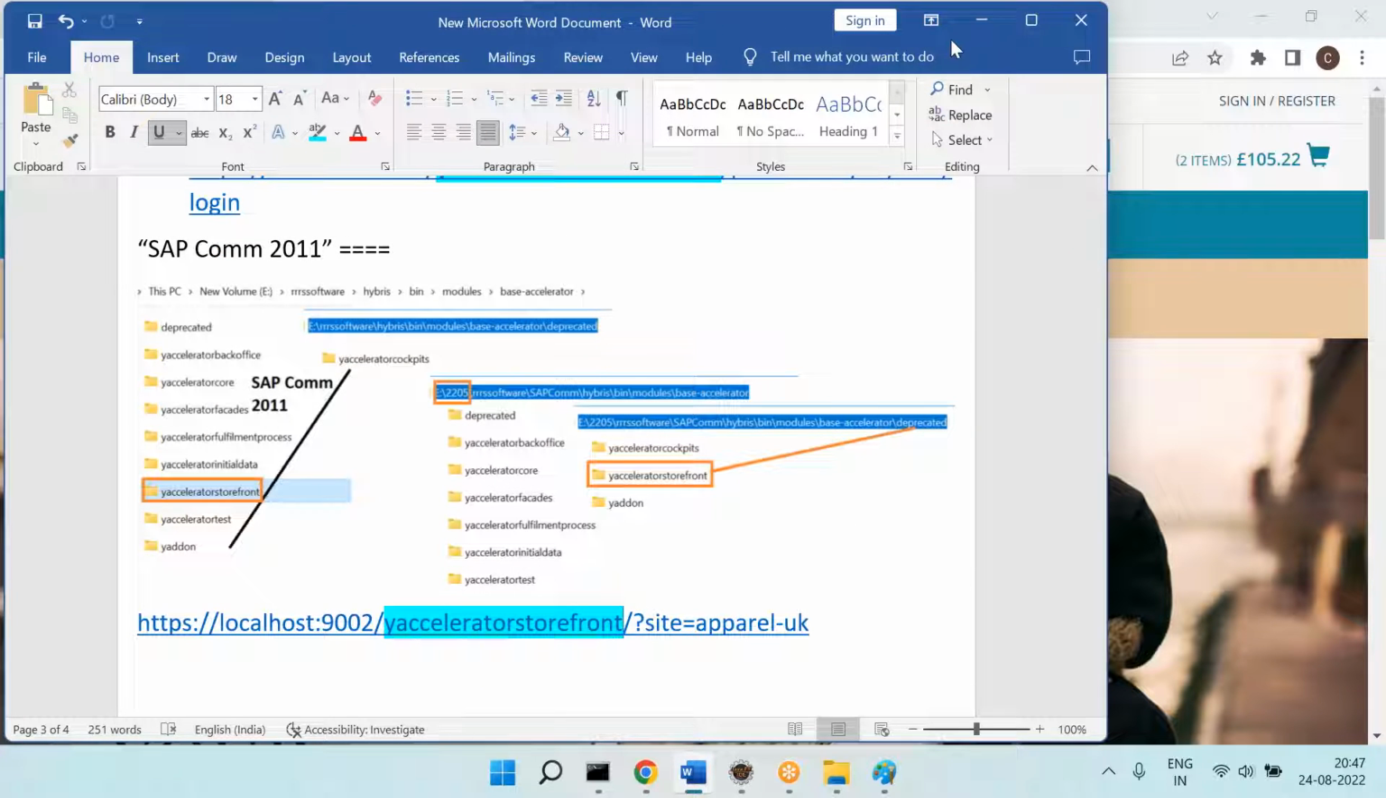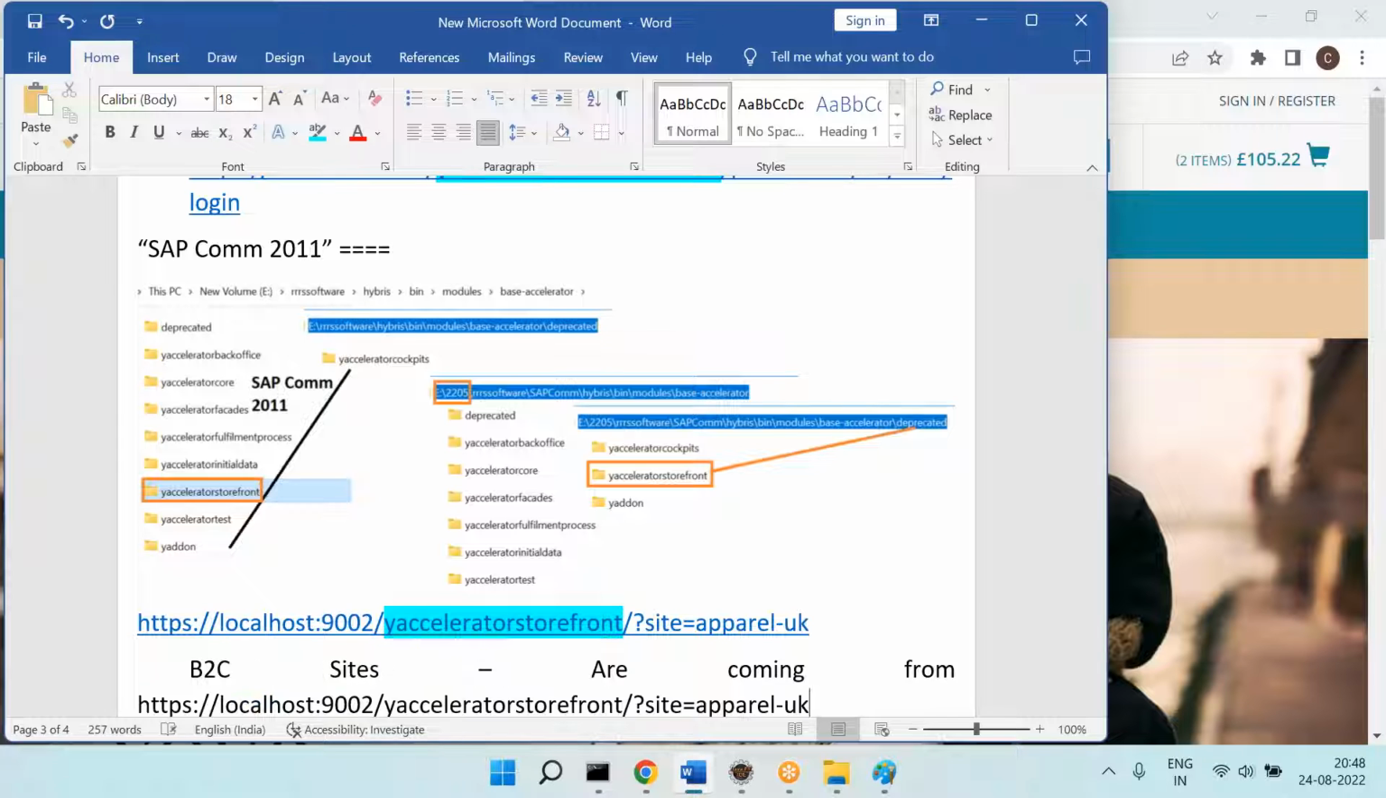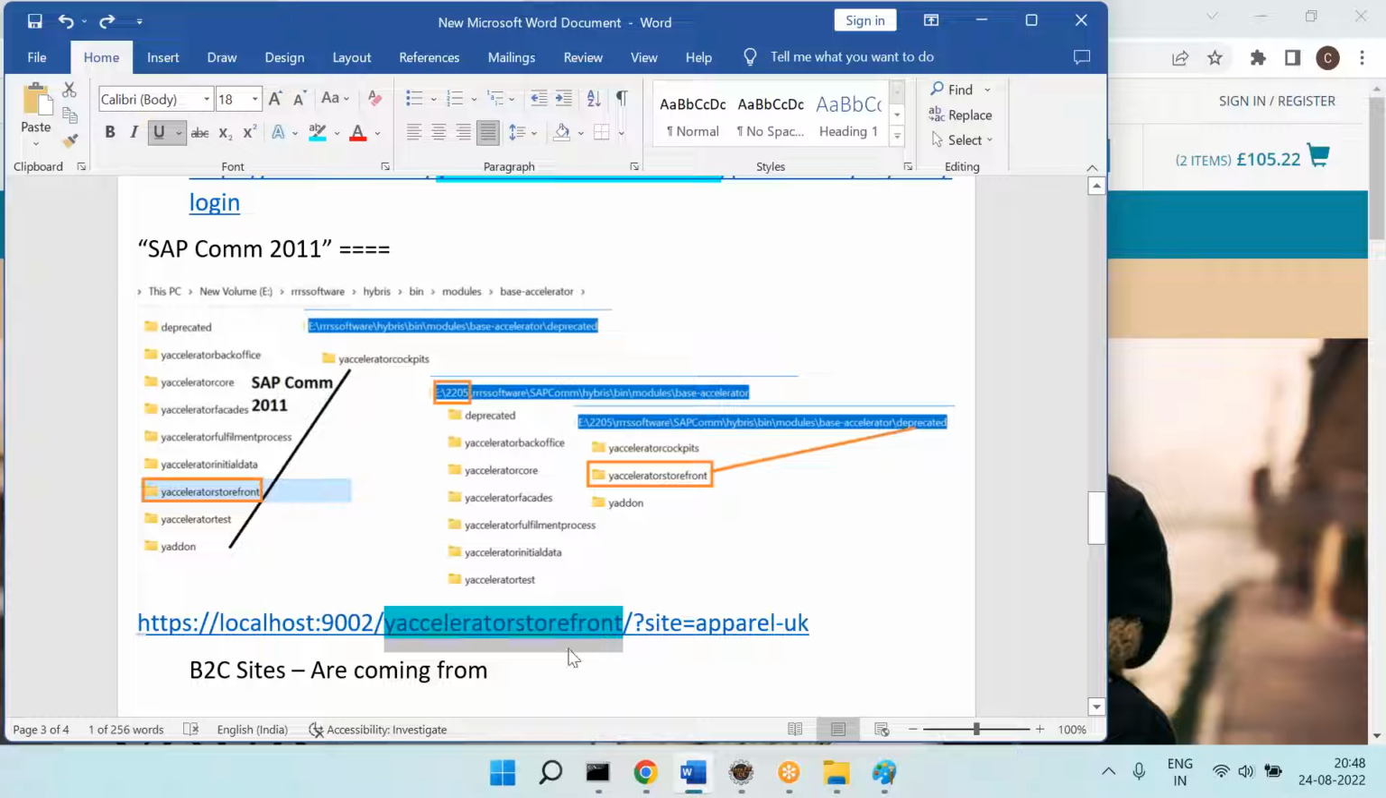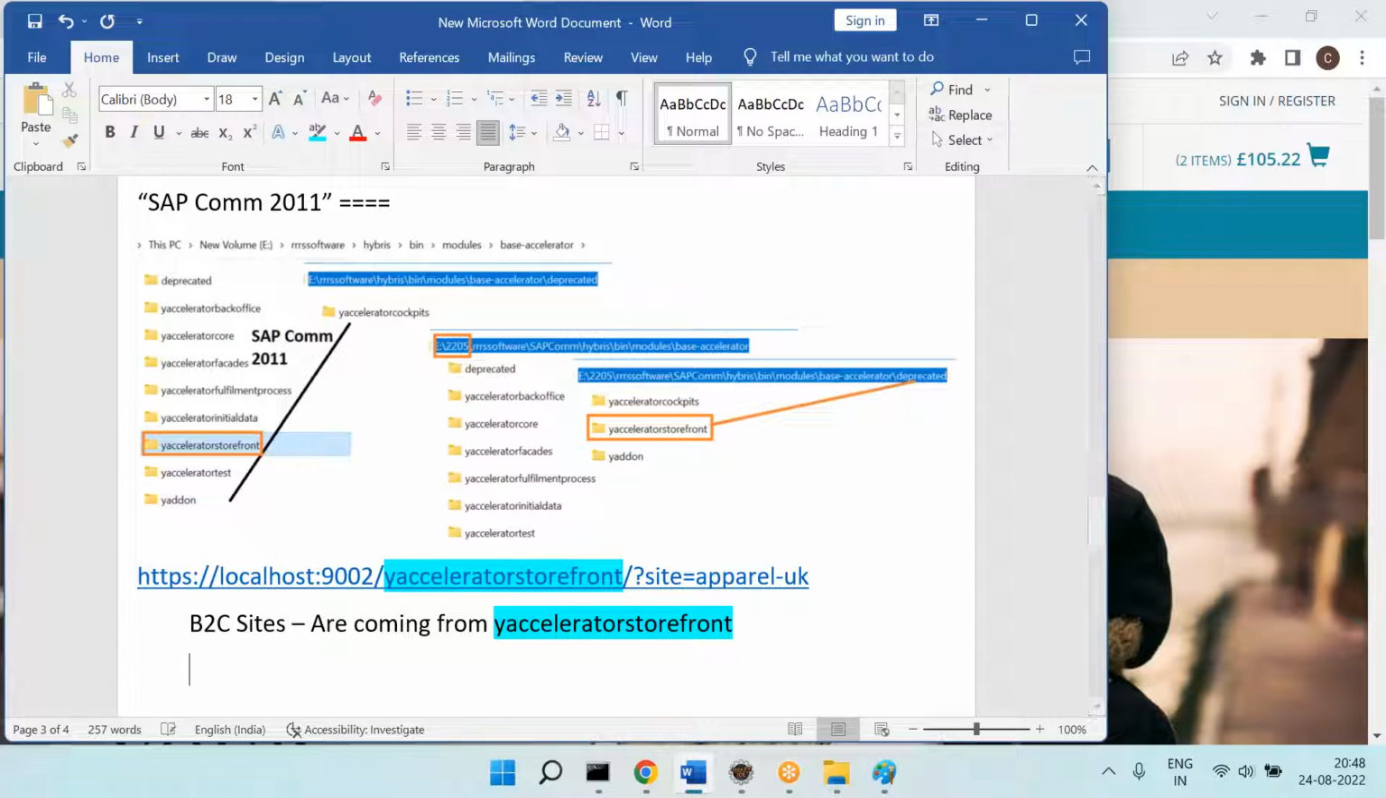Now you need to understand the conclusion, please. So that means B2C sites are coming from the accelerator storefront. We call it an accelerator storefront. This accelerator storefront is based on JSP technologies. So that means server-side technology.